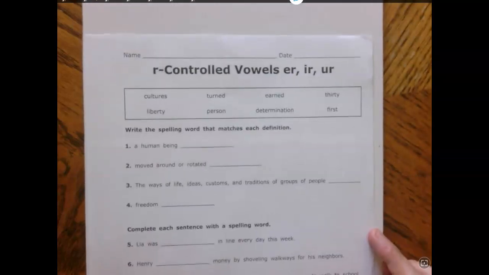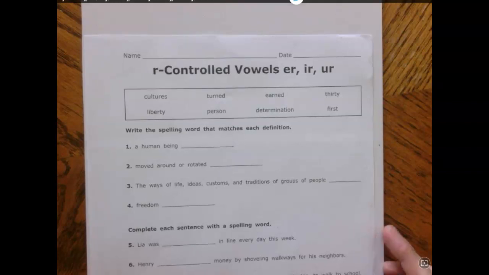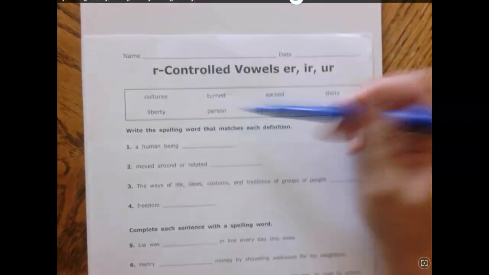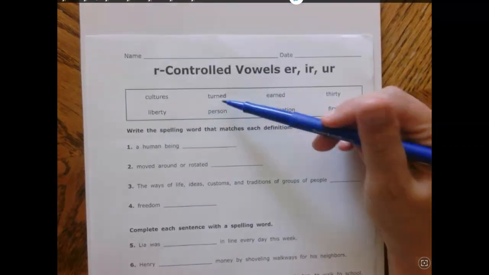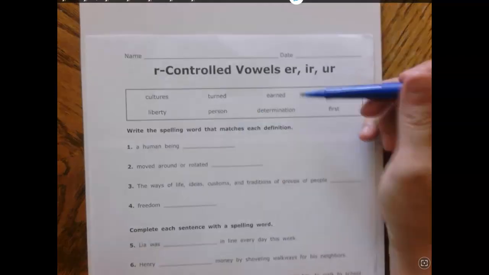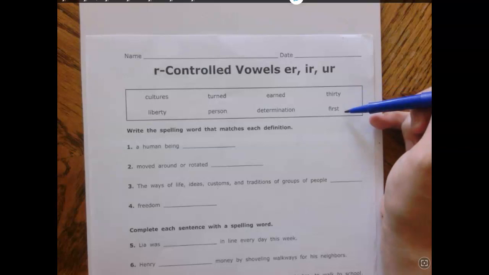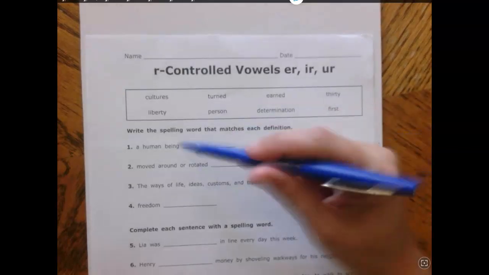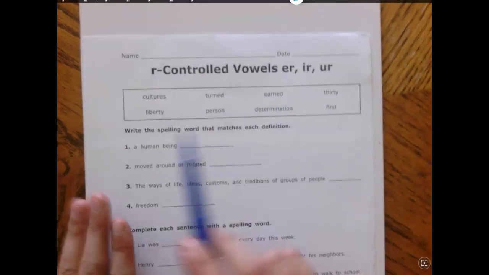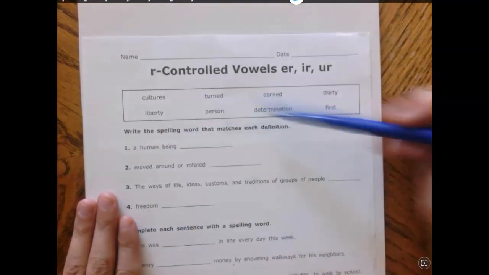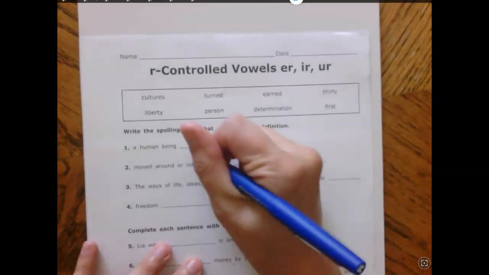Our controlled vowels, ER, IR, and UR. So we're going to take our words that are right up here. We have cultures, liberty, turned, person, earned, determination, thirty, and first. And we're going to try and figure out, where does this fit? Which definition does this match? Here we go. So, a human being. So which one of our words up here means a human being? Person.